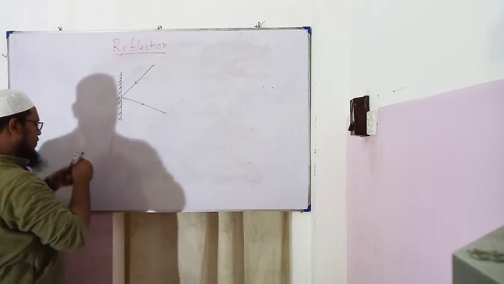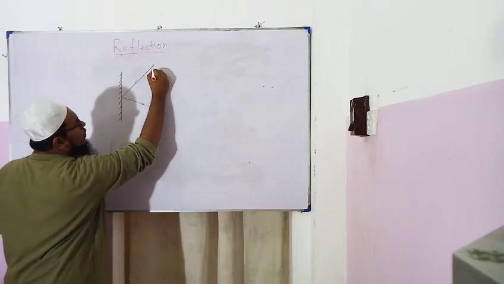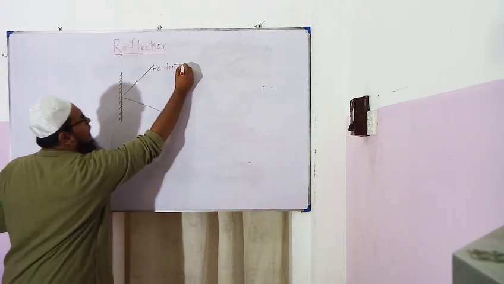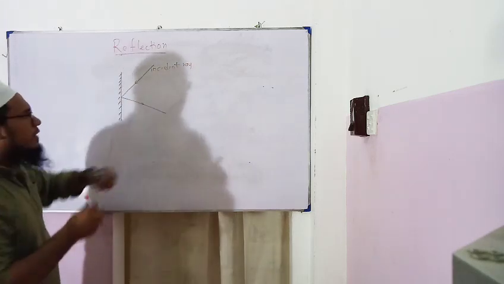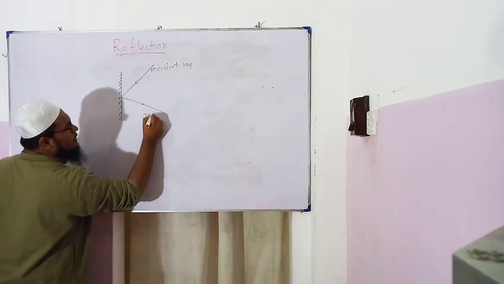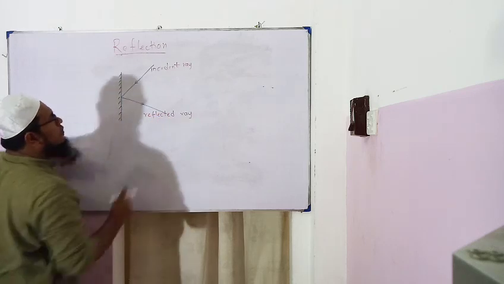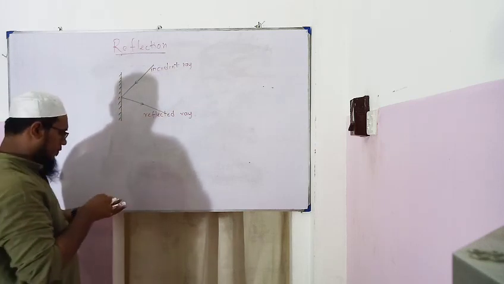The ray which is coming towards the mirror is called the incident ray. Once it falls on the mirror, it gets reflected. Therefore, this ray is called the reflected ray. So incident ray, reflected ray.